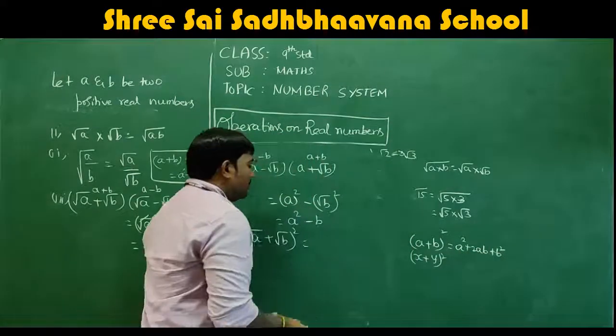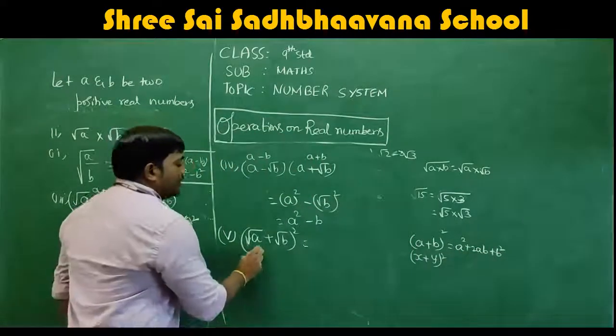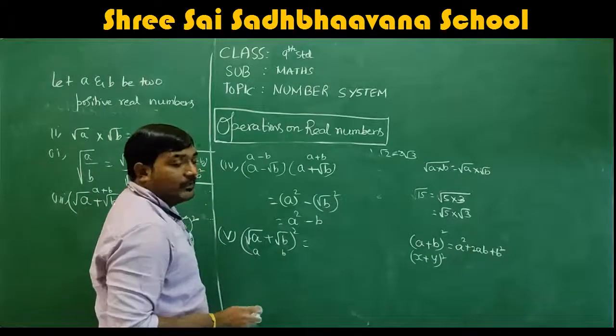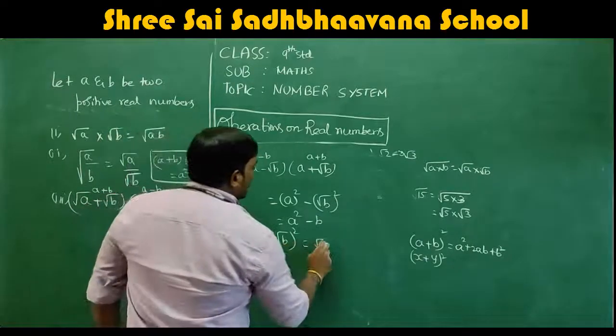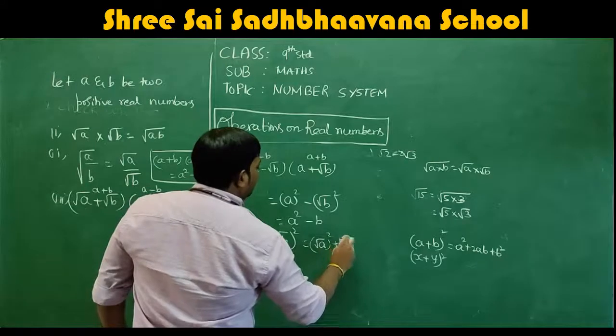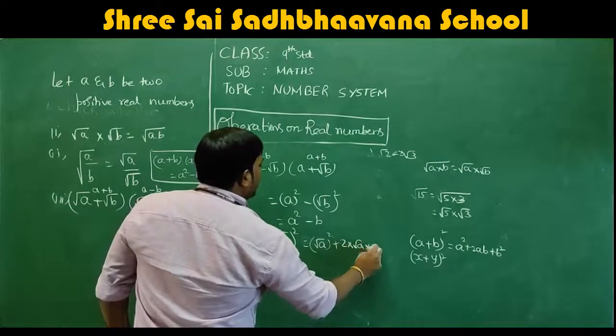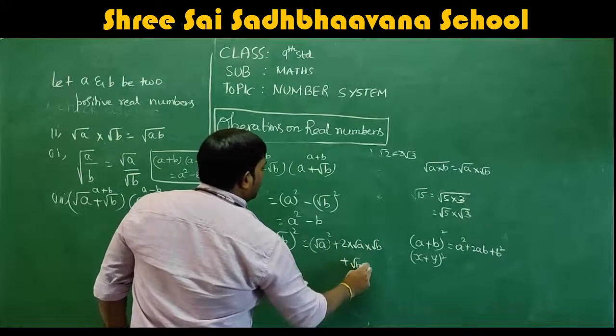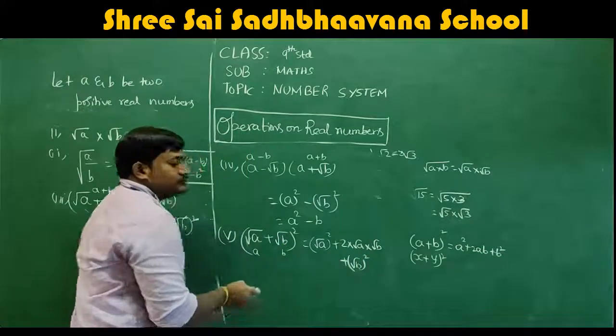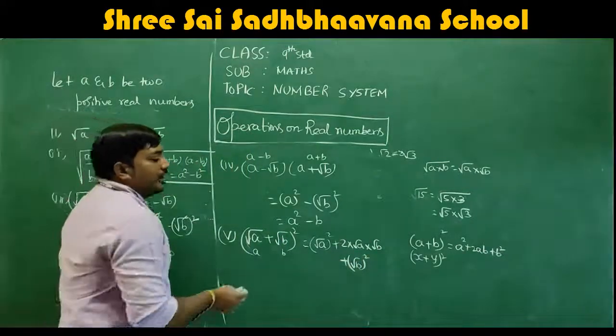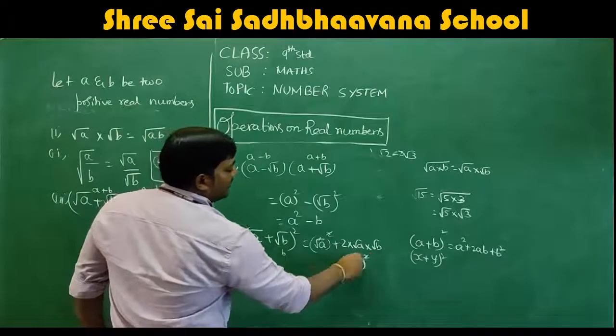Correct? So here I take root a as a and root b as b. So just apply the formula: (root a) whole square plus 2 into root a into root b plus (root b) whole square. Got it? As we know, square and root will get cancelled.